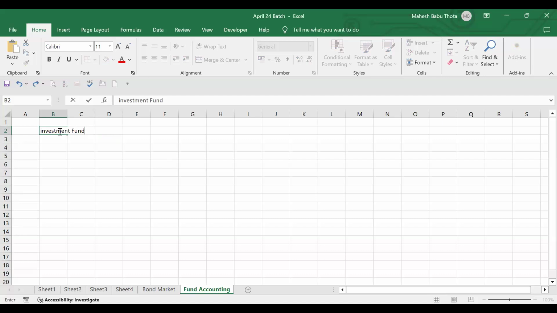Investment fund. First, we will understand the meaning of fund. What exactly do we mean by fund in layman terms? Again, I don't want technical terms from you guys. I need a basic answer in layman terms. What do you mean by fund? Forget about investment. What do you mean by fund? Collecting an amount, that's it, right?